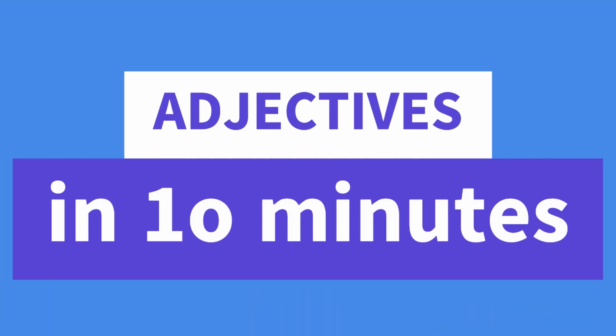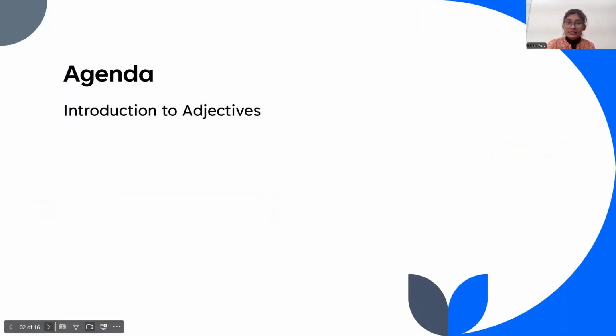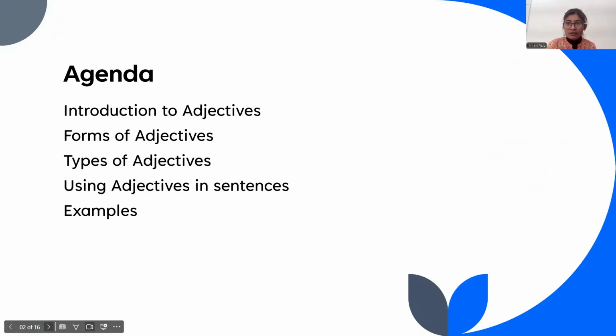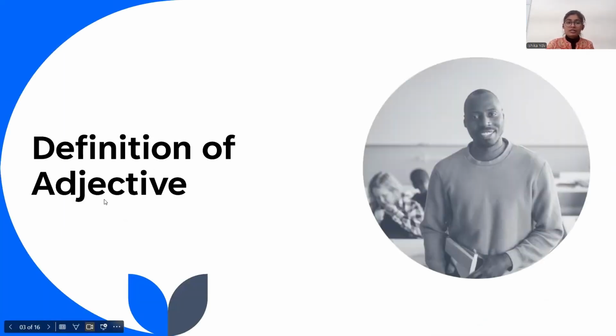Now let us start with simply what is the agenda of the video. We will start by discussing the definition of adjectives, what is exactly an adjective, and we will discuss forms of adjectives. We will continue with types of adjectives, and furthermore we will be learning about how we can use adjectives in sentences, what are the rules and regulations, and then finally we will try to summarize by examples, and through these examples we will have a greater understanding of using sentences with adjectives in it. And let us move forward with the definition of adjective.